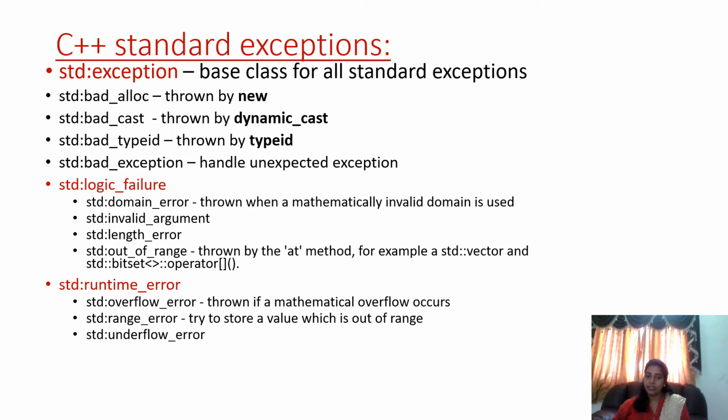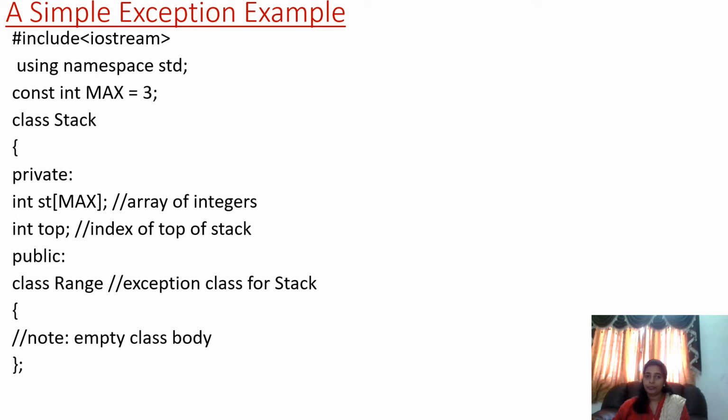The first one is the overflow error. It is thrown if a mathematical overflow occurs. Then range error, which is thrown when you try to store a value which is out of range. And also underflow error: underflow is the opposite of overflow, so it is thrown if a mathematical underflow occurs. These are all the standard exceptions which we should know if we want to code in C++ using exceptions. Then we'll see a simple exception example.